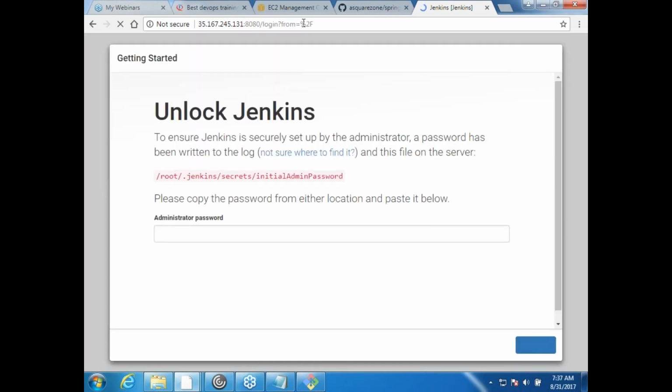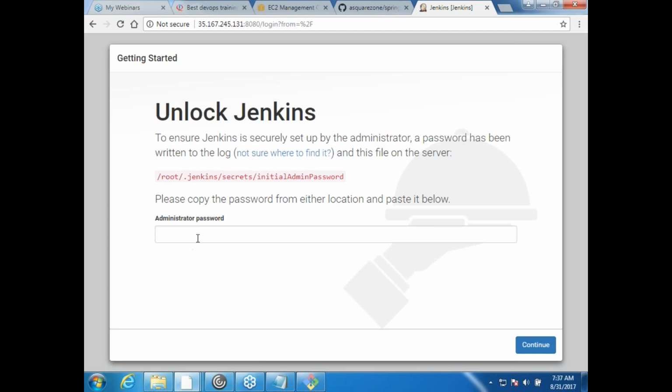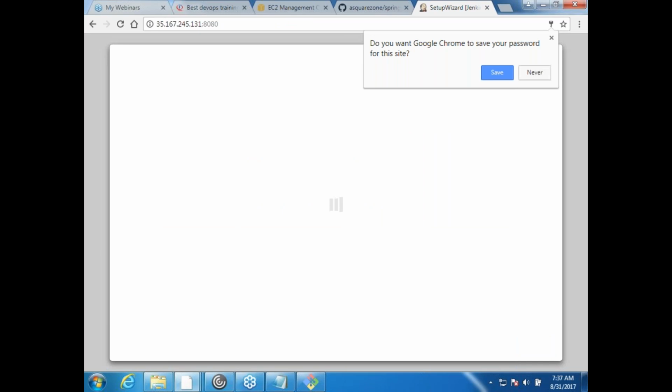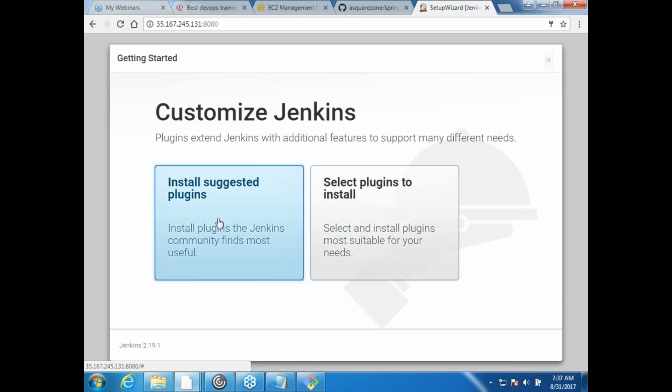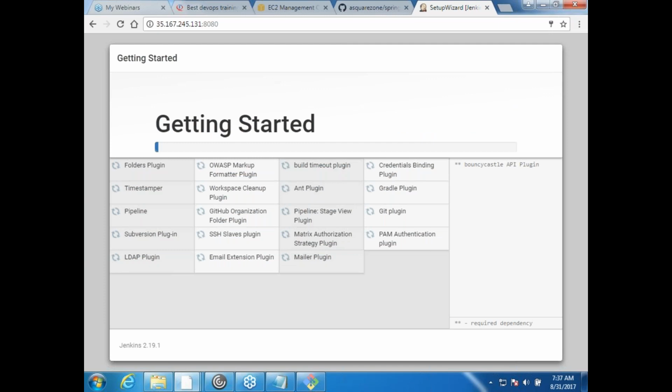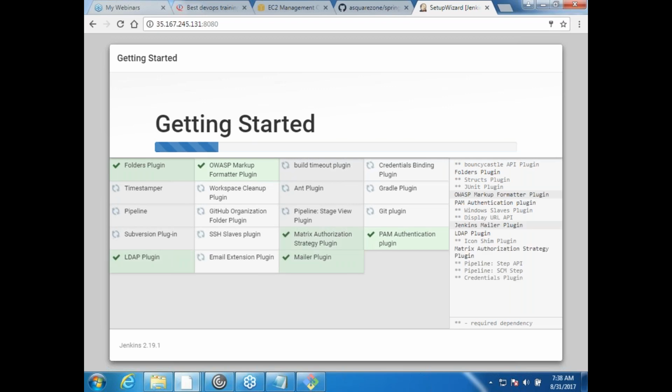Working? Yeah. Okay, install selected plugins. It will show all the plugins. It is installing folders plugin, OWASP plugin, build timeout plugin, credentials, timestamper, workspace cleanup, Ant, Gradle, pipeline, GitHub, Git, Subversion, SSH slaves, matrix. All of this.